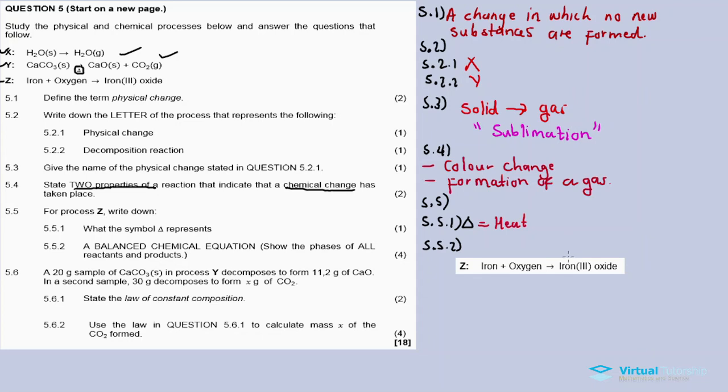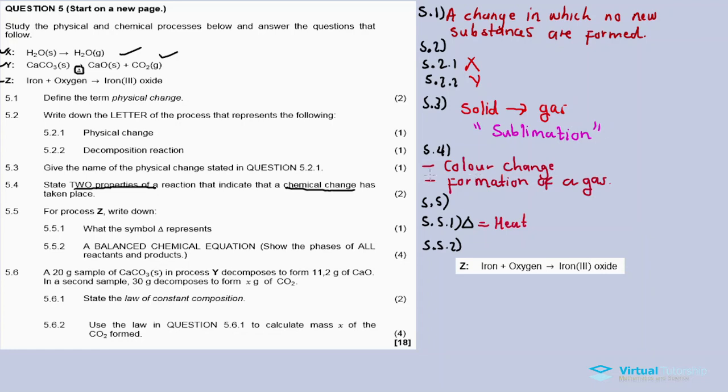metal and a non-metal coming together, an ionic bond forms. So the metal will lose electrons, and then the non-metal will gain those electrons. The iron(III) is telling us the valence, how many electrons the iron is willing to lose.